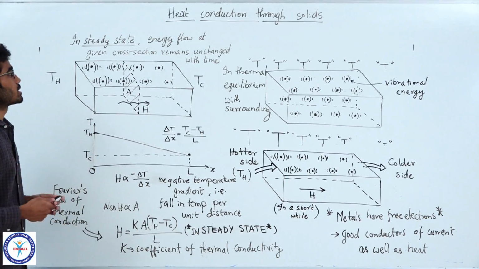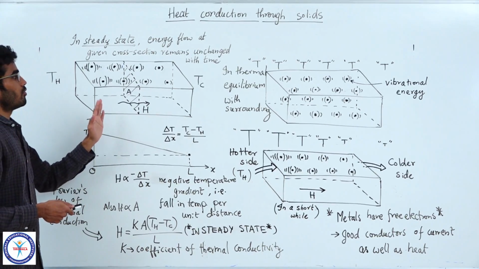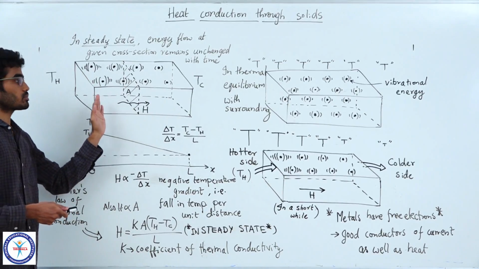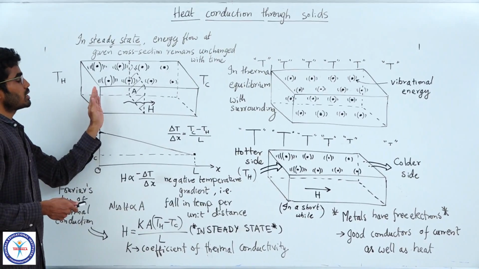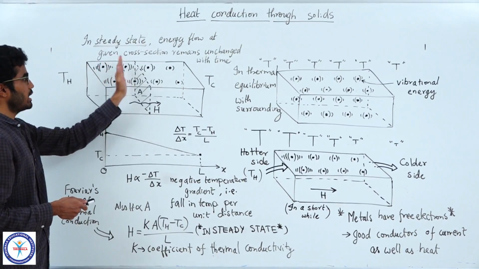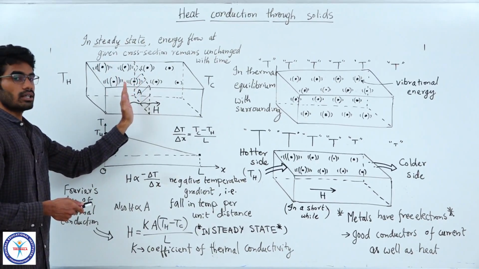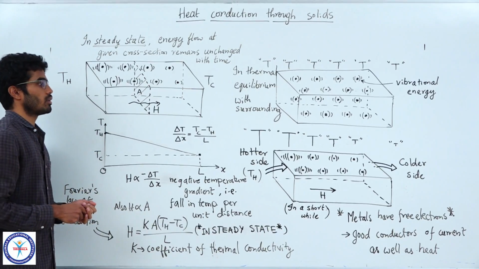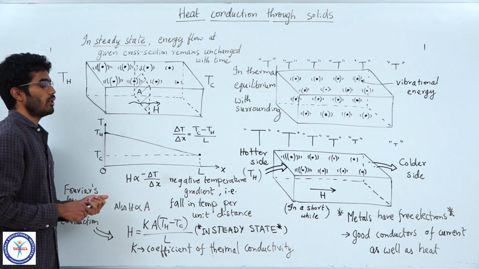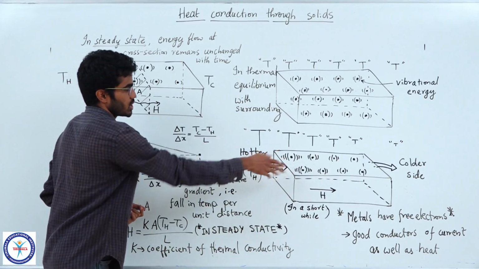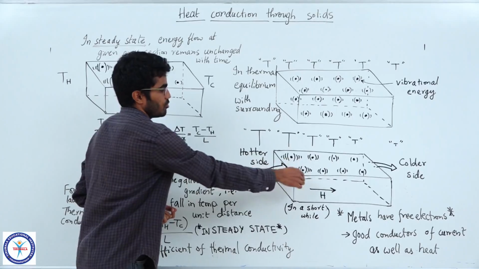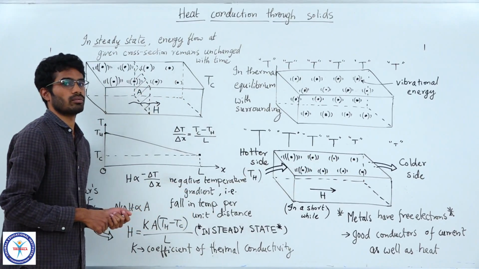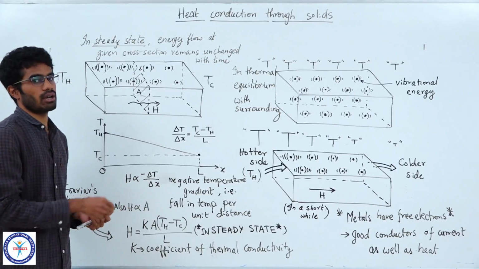Now what is steady state? Whenever we say that the process is in steady state, that means the heat flow at any given cross section is not changing with time. It remains constant. As soon as the temperatures are changed, at different cross sections you can see different rates of heat flow instantaneously after a short while.